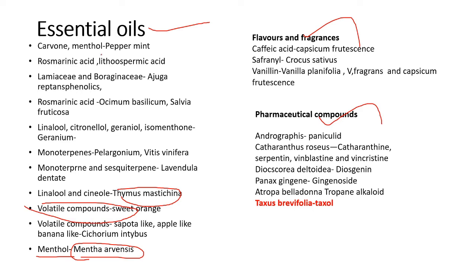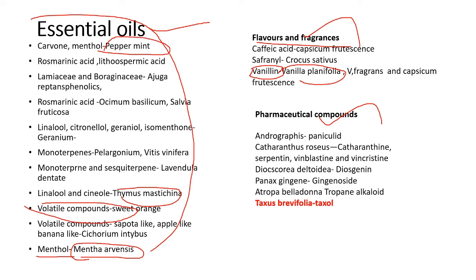Essential oils are secreted in very meager amounts. For flavor and fragrance, there is vanillin from Vanilla planifolia, present in vanilla beans, one of the commercially important fragrances.